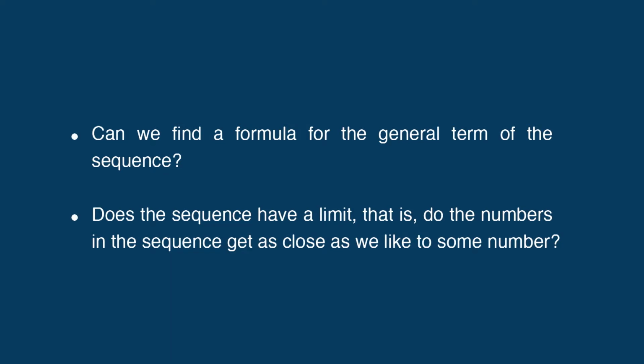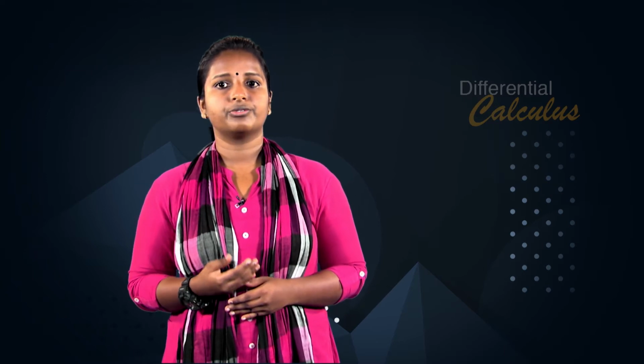For a given sequence, we can ask the questions. Can we find a formula for the general form of the sequence? Does the sequence have a limit? That is, do the numbers in the sequence get as close as we like to some number? In this session, we try to answer these questions. We begin with a formal definition of a sequence.